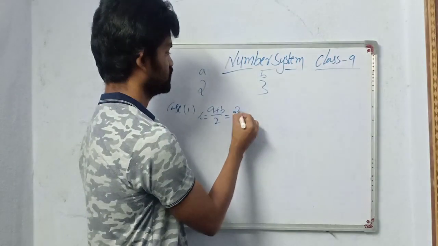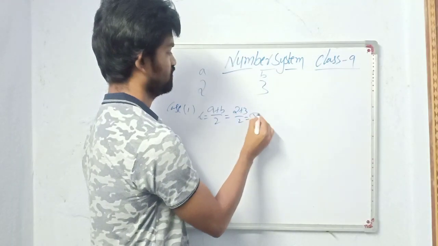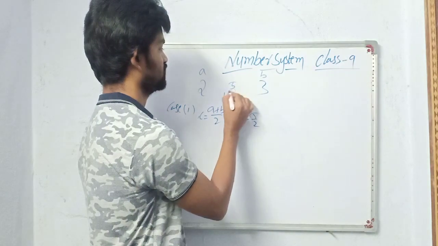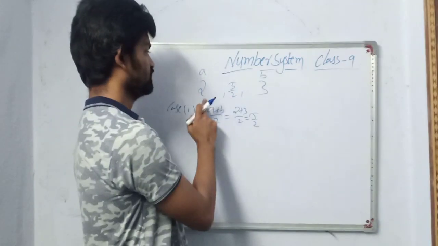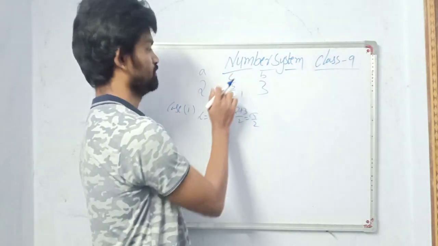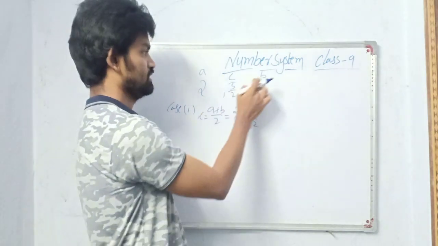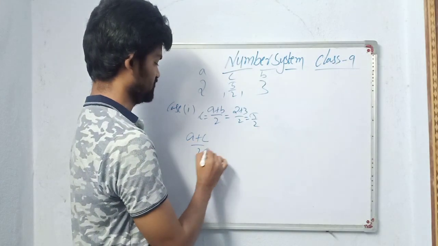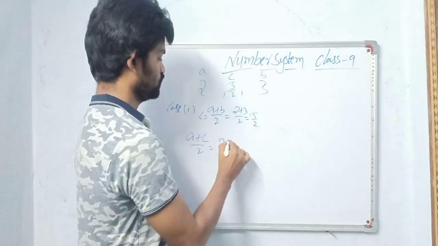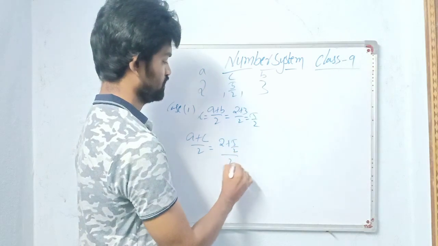So A how much? 2 plus 3 by 2, that is 5 by 2. So I got one number, 5 by 2. Then again we have to find A plus C by 2. You will get one more number here. Then B plus C by 2, one more number. So if you find A plus C by 2, 2 plus 5 by 2, by 2.